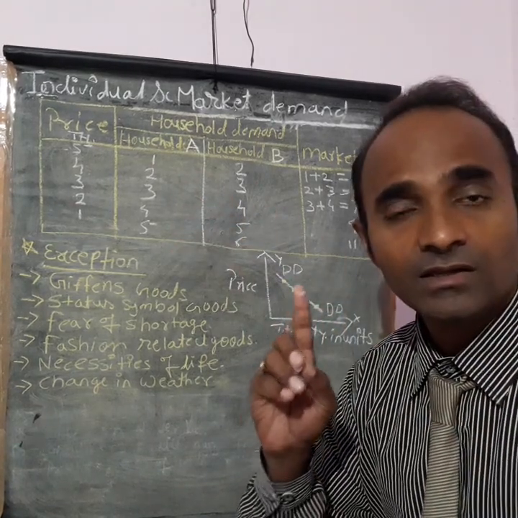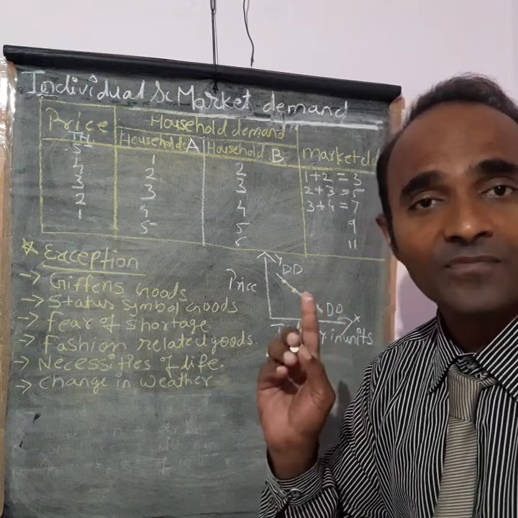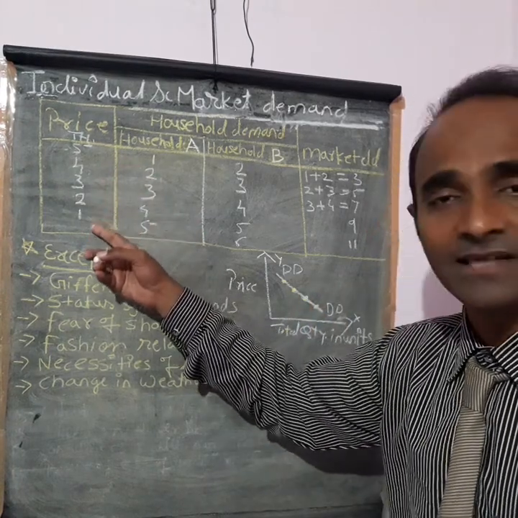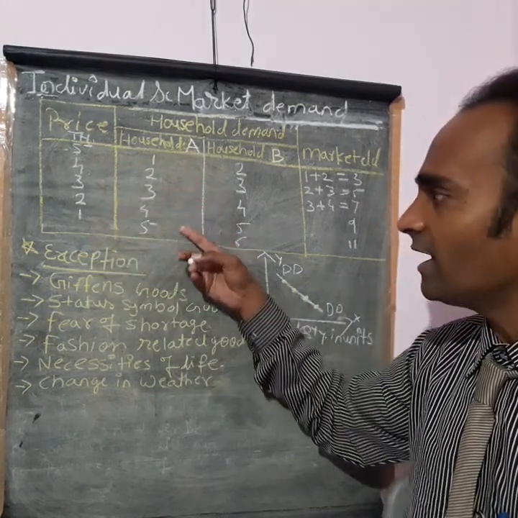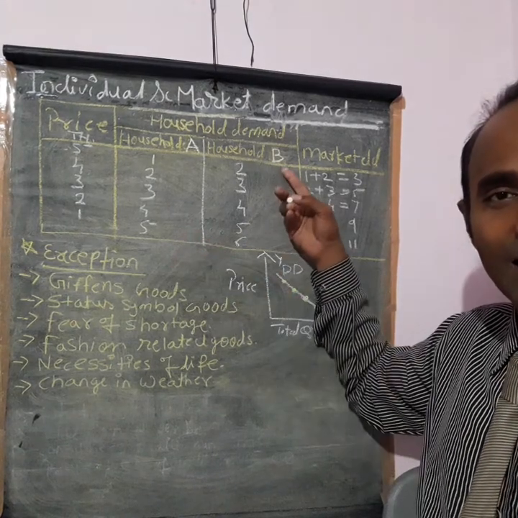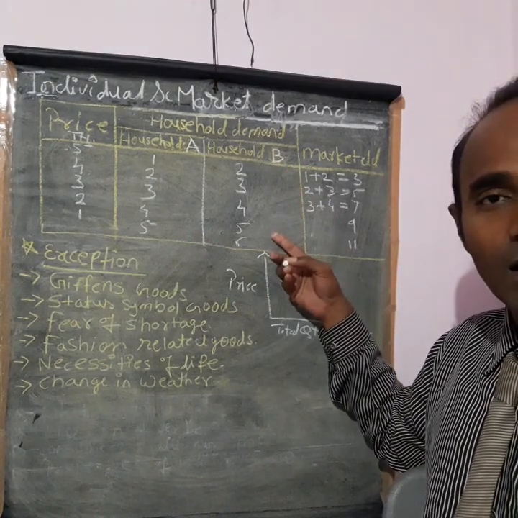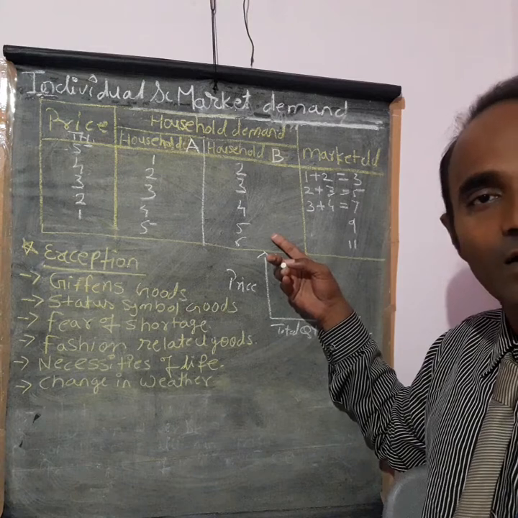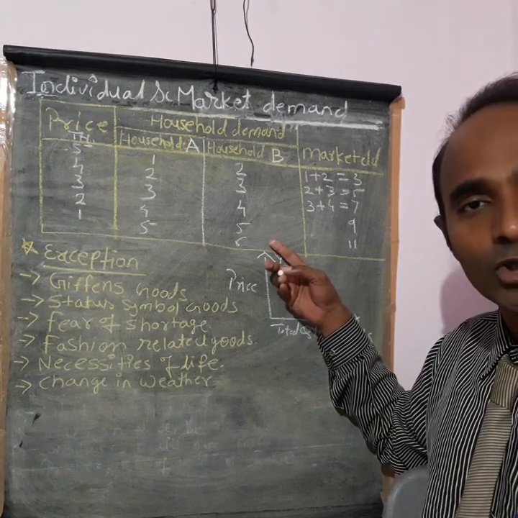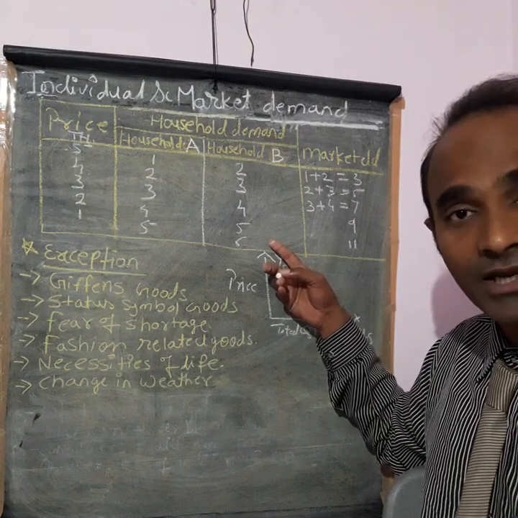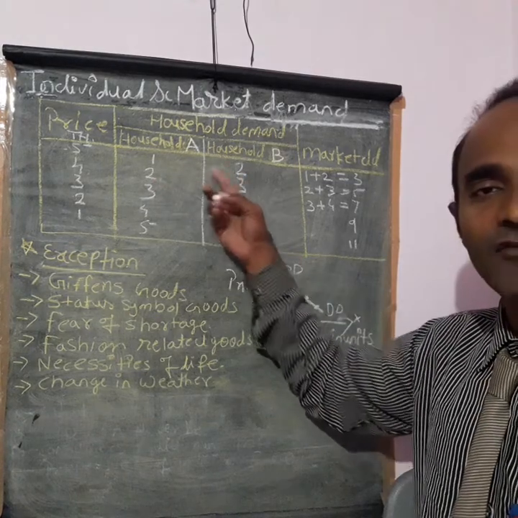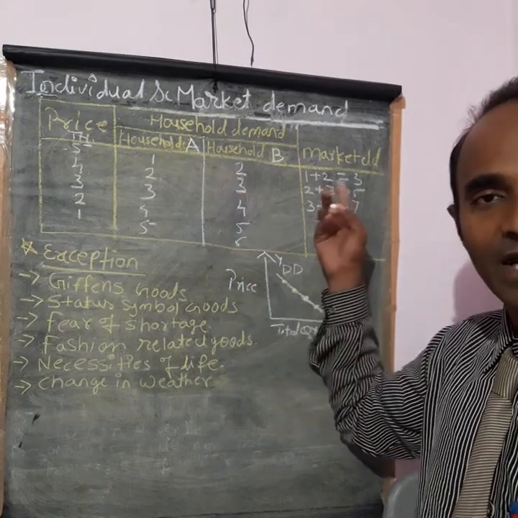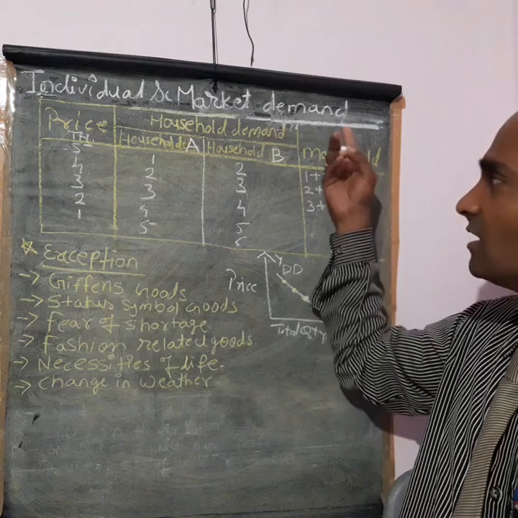But they both follow the law: when the prices decrease, the demand of A increases, and B also demands a greater quantity of goods in the market. If you combine them, we get market demand, which is in the last column.